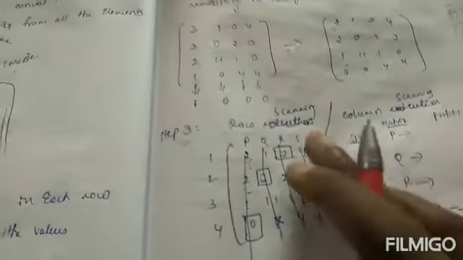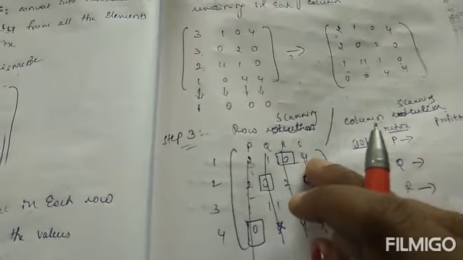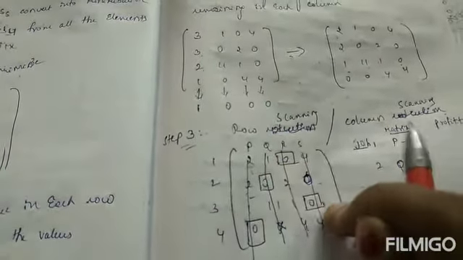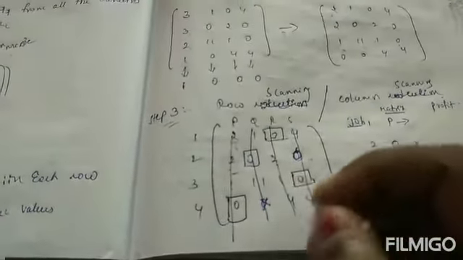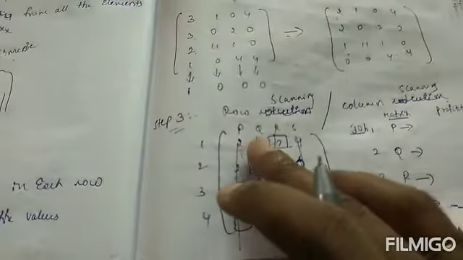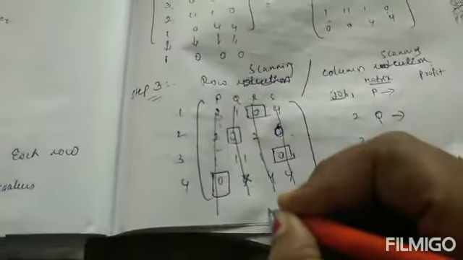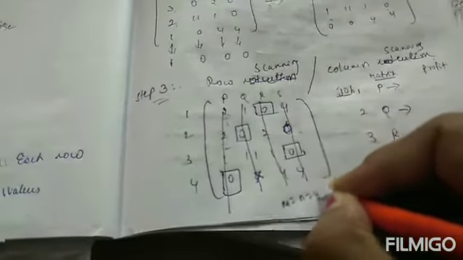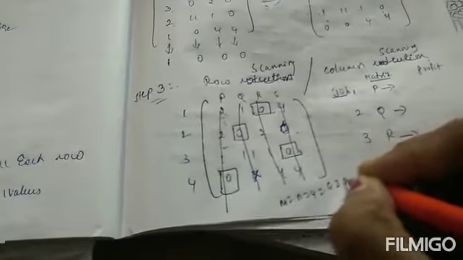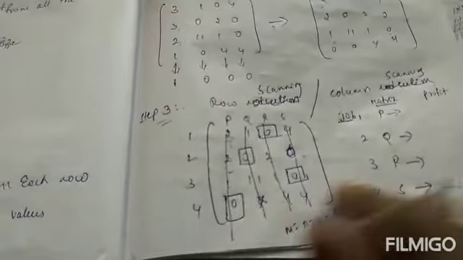Now how many rectangle zeros do we have? 1, 2, 3, 4. The rectangle zeros are 4, and the number of rows and the number of columns are 4, and the rectangle zeros are also 4. That is, our solution is optimized.